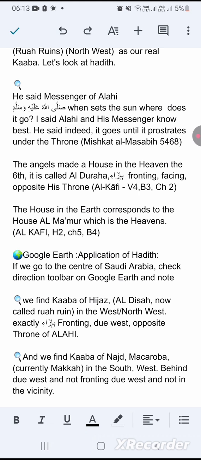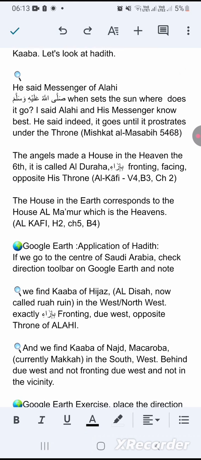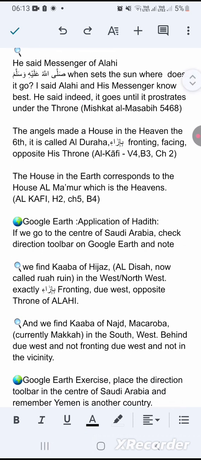Let's look at another hadith. The angels made a house in the heaven, the sixth. It is called al-Duraha, fronting, facing opposite His throne. Al-Kafi. The house in the earth corresponds to the house al-Mamur, which is in the heavens. Al-Kafi.